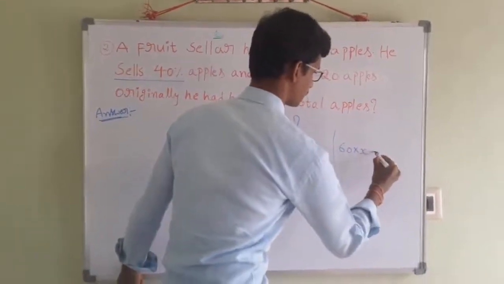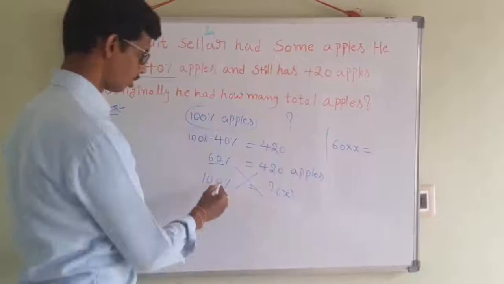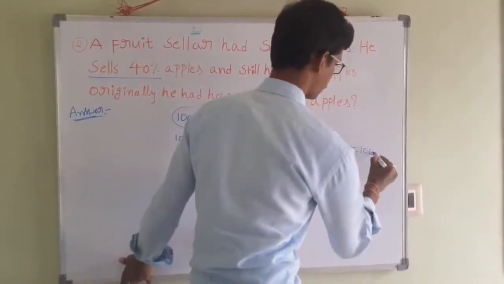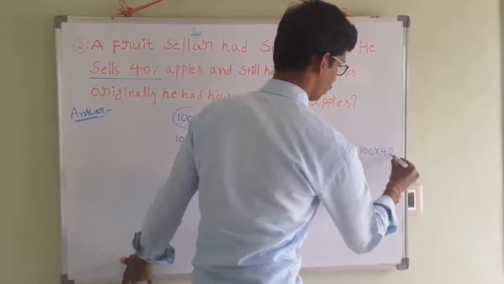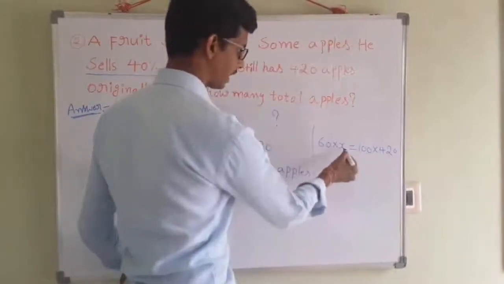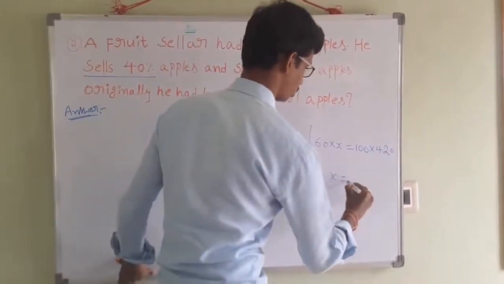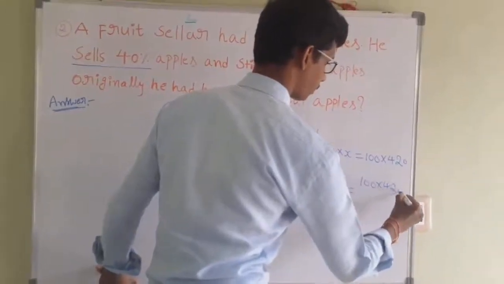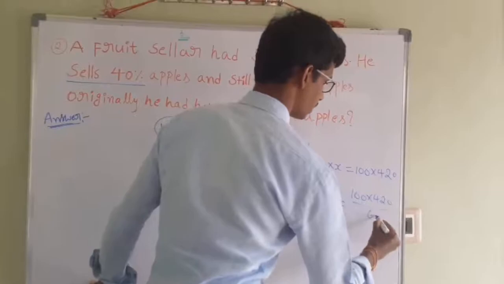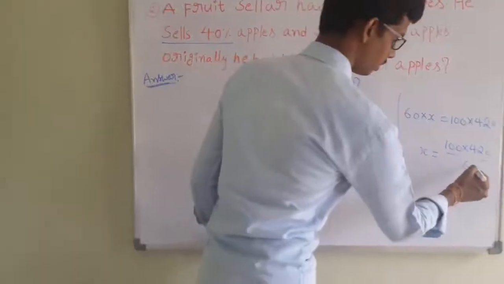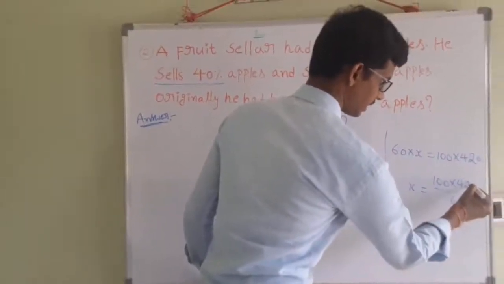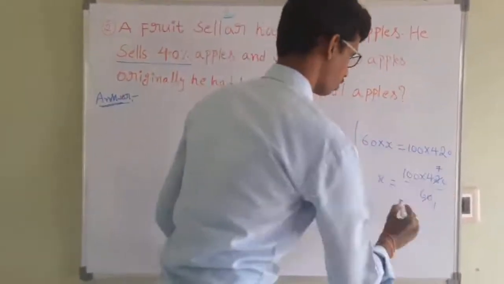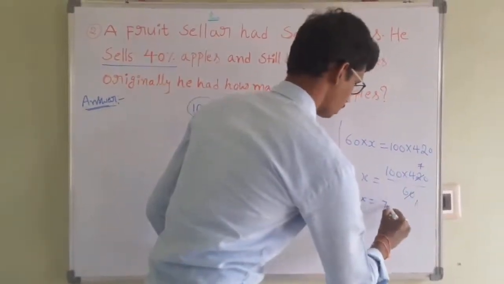60 into x is equal to 100 into 420. We want to calculate x. X is equal to 100 into 420 by 60. So 6 ones are 6, 6 sevens are 42, so 60 and 420 cancel. That is nothing but 100 into 7. X is equal to 700.